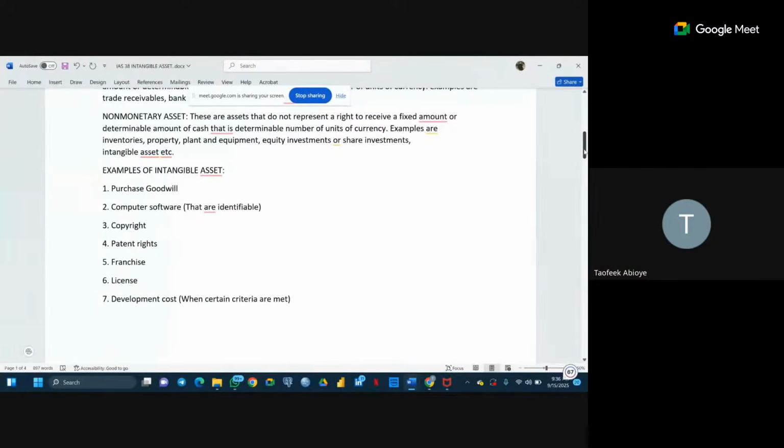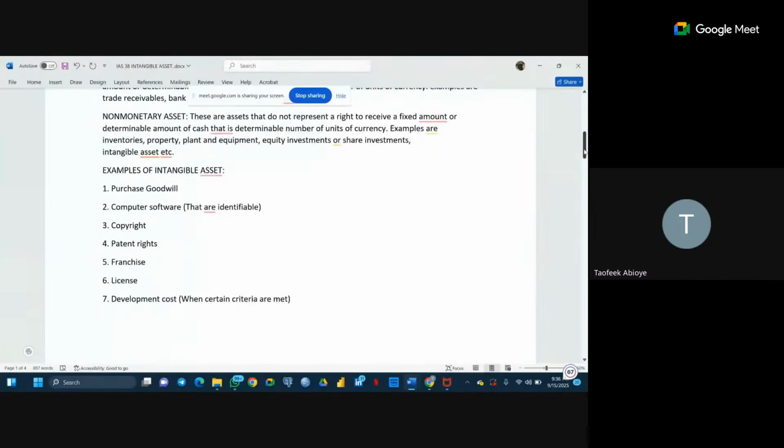Let's say, for instance, a company is worth 50,000 naira, but the parent company is paying 55,000 naira to acquire it, valued at 50,000 in terms of assets and liability. The difference between that purchase consideration and the value of the company is what we know as goodwill. So it's what we know as purchased goodwill.